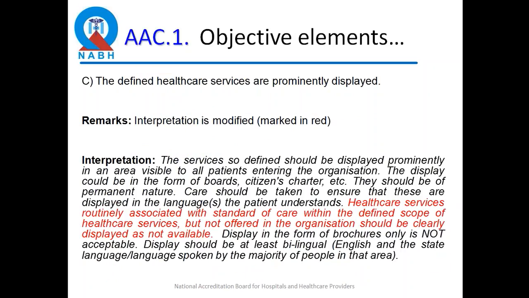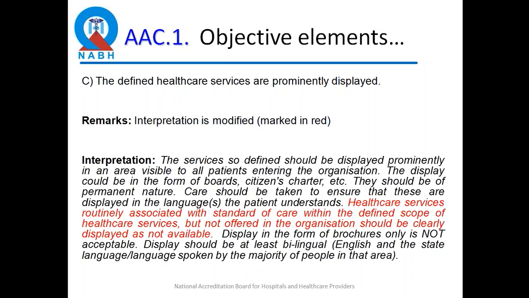The next AAC 1C is the defined healthcare services are prominently displayed. In the interpretation, NABH now says that healthcare services routinely associated with the standard of care within the defined scope of healthcare services, please note this is very important, but not offered in the organization should be clearly displayed as not available. So, for instance,